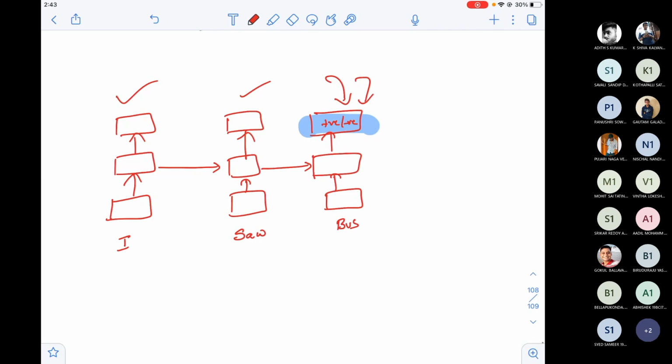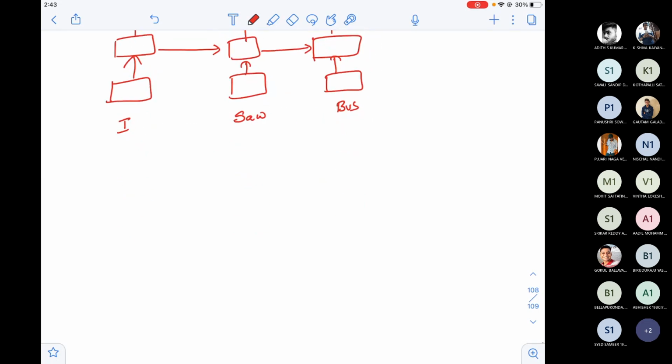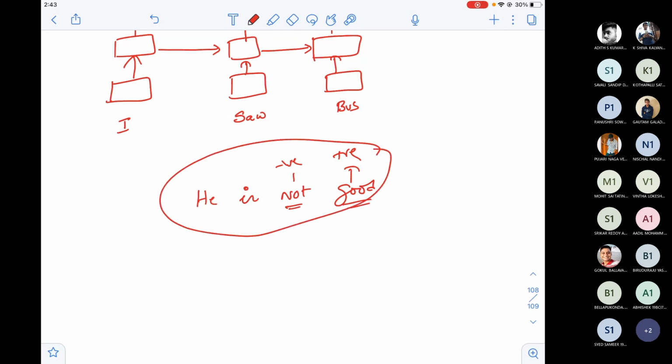Why am I not doing it for the word? I can also do the sentiment for every word. For example, he is not good. Then if I do it for good, this is a positive sentiment, not negative. As I'm studying reviews in Amazon or some other place, word-wise sentiment will not make any sense. I need to take the entire context and then give a single output, positive or negative.